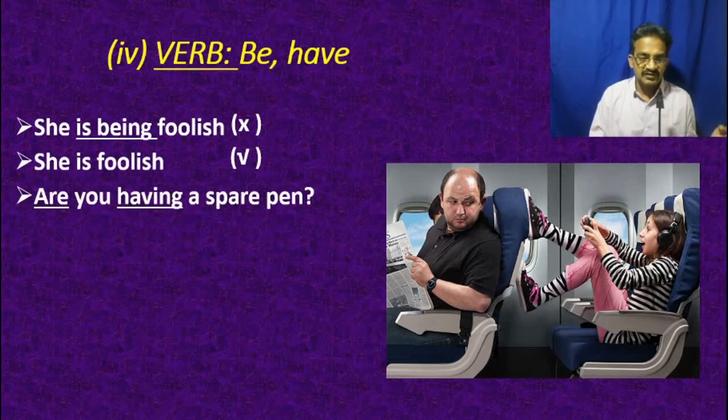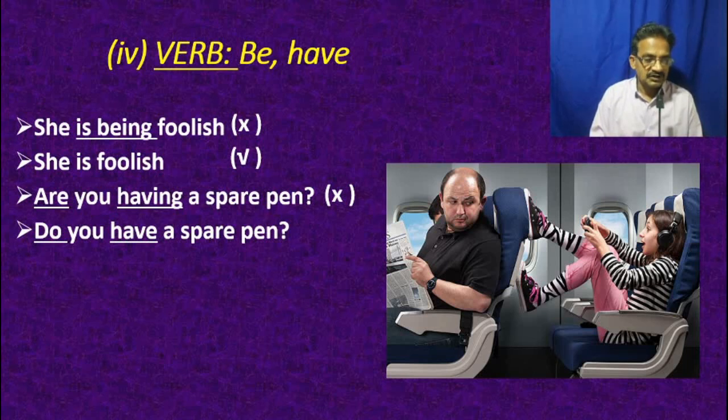So look at this sentence. Are you having a spare pen? Do you feel that sentence is right? No, this sentence is wrong, because have is used here as a main verb, as a state verb and not as a dynamic verb, so it cannot be written in present continuous tense. Do you have a spare pen? No continuous tense is possible with state verbs.